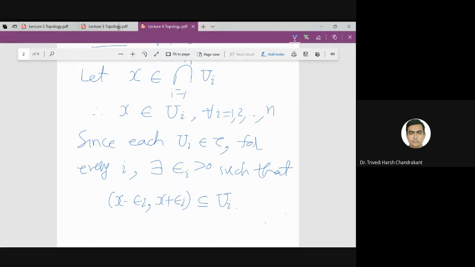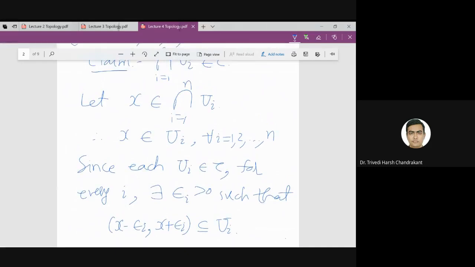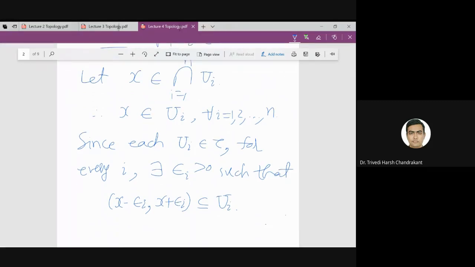Now what I need is to find a common interval around x which is contained in the intersection. Here, for every i I am getting an interval which is a subset of Ui. But now I want a common interval which is contained in the intersection.